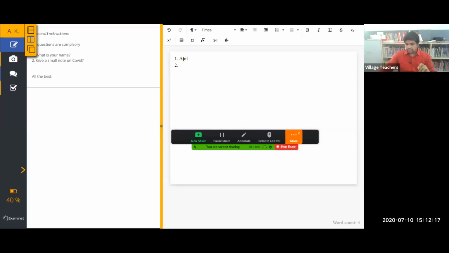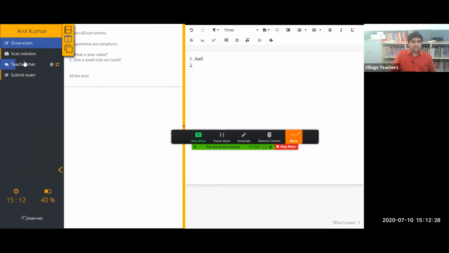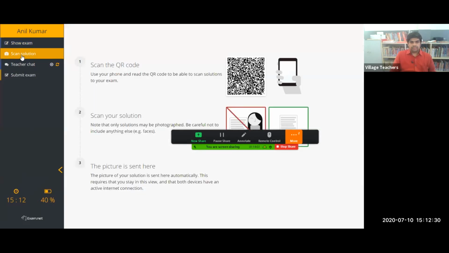So I am taking a picture with the help of my phone. Before that, I would like to just switch on the scan solution. When I click on the scan solution, you can see a QR code. For all the latest phones, you can just switch on the camera, and automatically the QR code will be read. If we are using an old camera, you can switch on any CamScanner or QR code scanner, and we can just scan it.